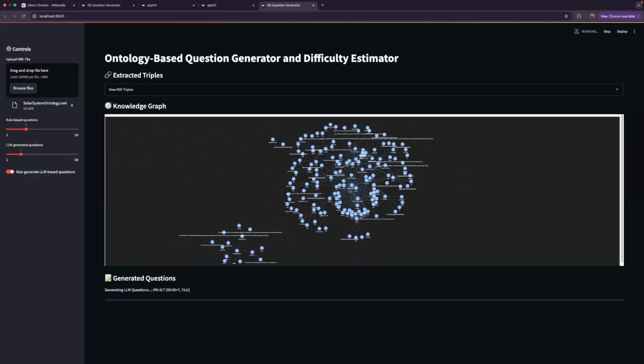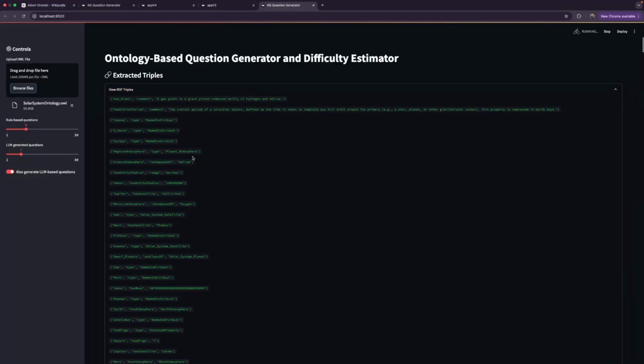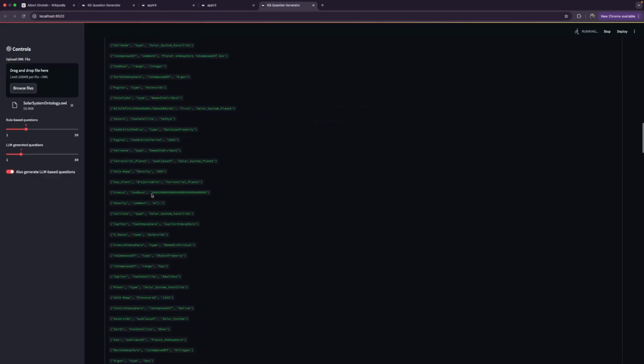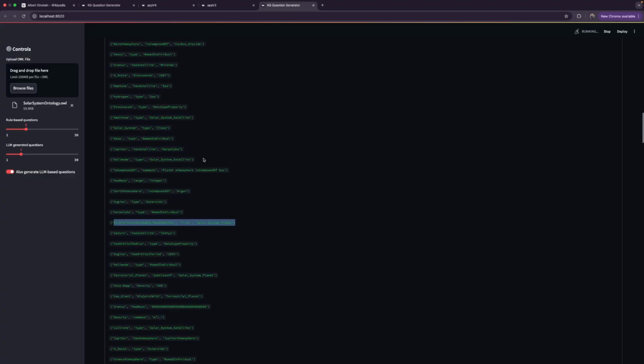So these are all the information which we could get from it, and these are the triples which I have generated. Basically, this graph will have triples like that, which is subject, predicate, and object. So gas giant is the subject, the predicate is disjoint with, and the object is terrestrial planet. We can see that there are some garbage triples in this also, which make no sense. Like this has no meaning for the question.